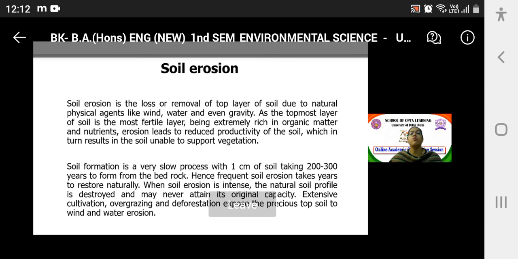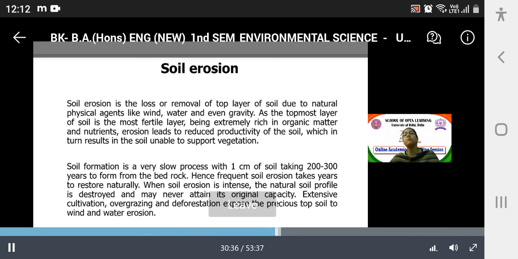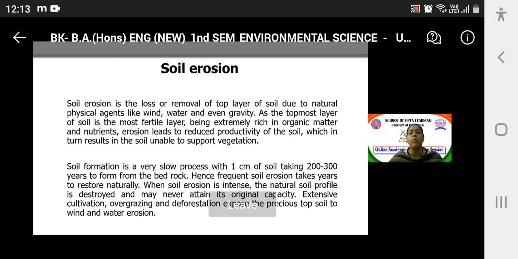See, soil erosion is a loss or removal of the top layer of soil. Okay, and we know the top layer is a quite fertile layer of soil, due to natural physical agents like wind, water, and even gravity. As the topmost layer of soil is the most fertile layer, being extremely rich in organic matter and nutrients, erosion leads to reduced productivity of the soil, which in turn results in the soil being unable to support vegetation.